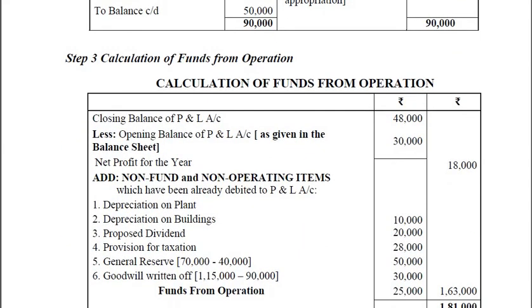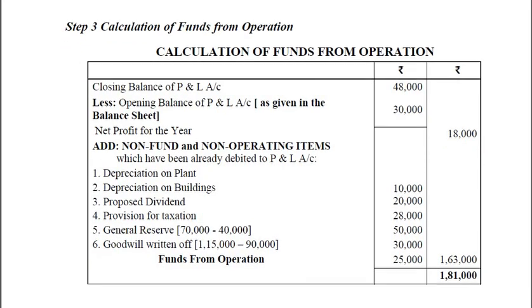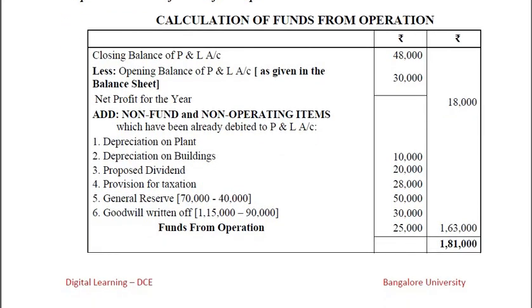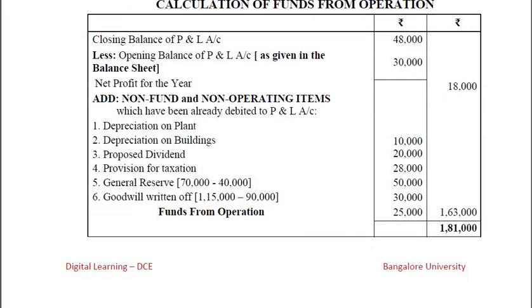So we move forward to step number 3, that is calculation of funds from operations. So closing balance of P&L account is 48,000. Then opening balance of P&L account is 30,000. So the balance will be 18,000. For that we need to add non-fund and non-operating items which have been already debited to the P&L account. So they are depreciation on plant, depreciation on building, proposed dividend, provision for taxation, and general reserve. You need to take the current values 70,000 minus 40,000, and goodwill written off 1,15,000 minus 90,000, that is 25,000. So the total will be 1,63,000. 1,63,000 plus 18,000, 1,81,000.